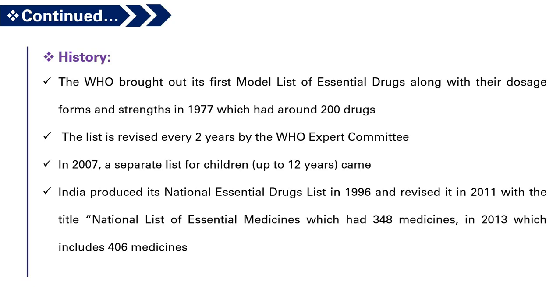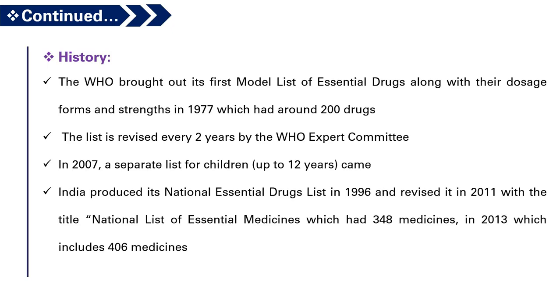Moving to the history of the essential medicines concept, the World Health Organization brought out its first model list of essential drugs along with their dosage forms and strength in 1977, which had around 200 drugs. The list is revised every 2 years by the WHO expert committee. In 2007, a separate list for children up to 12 years came.